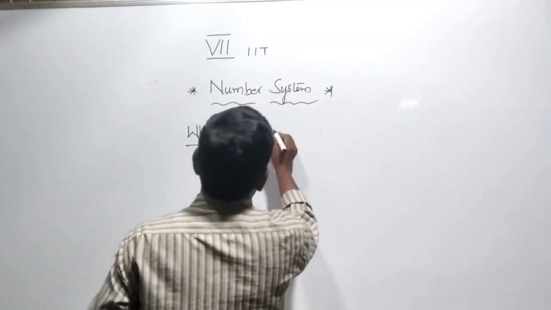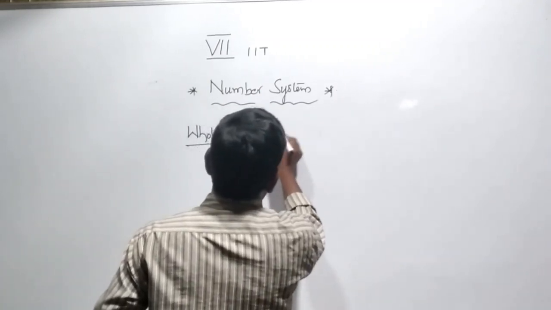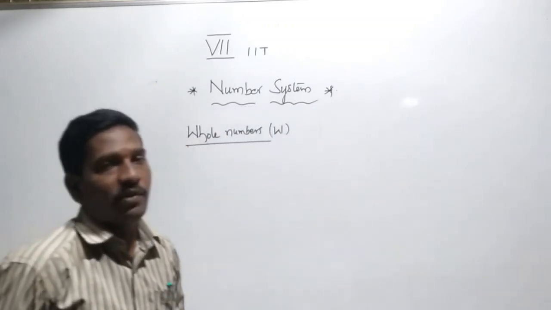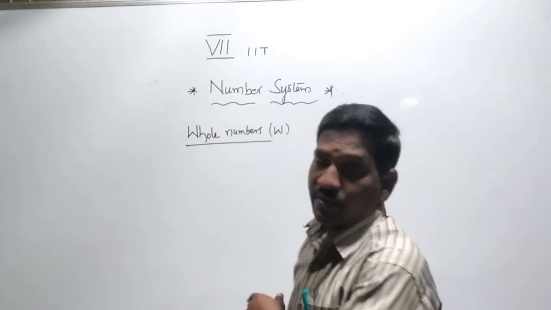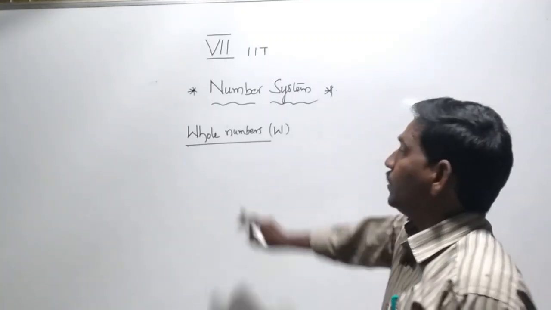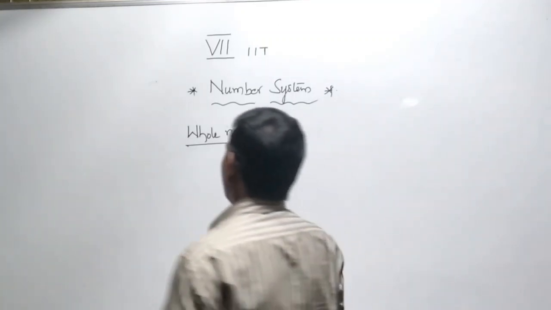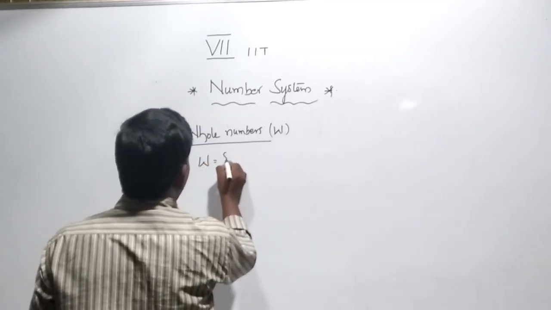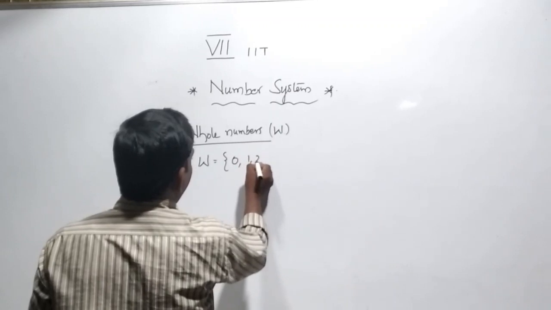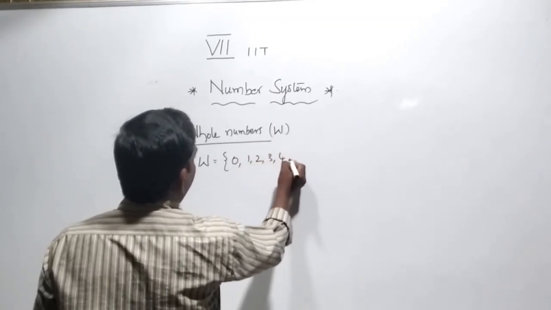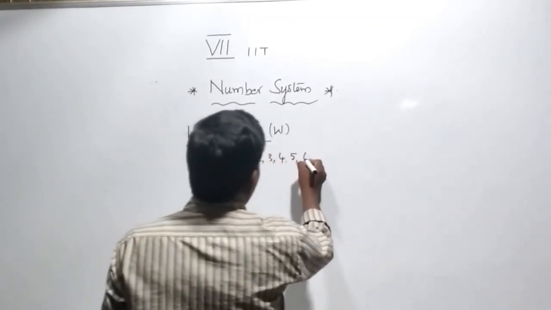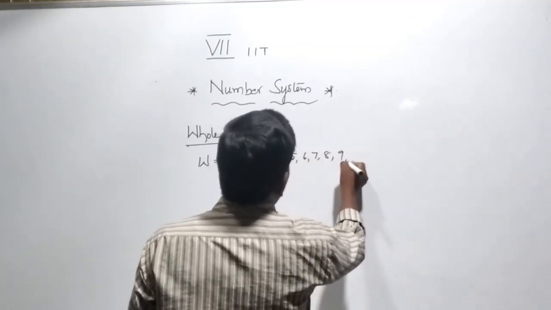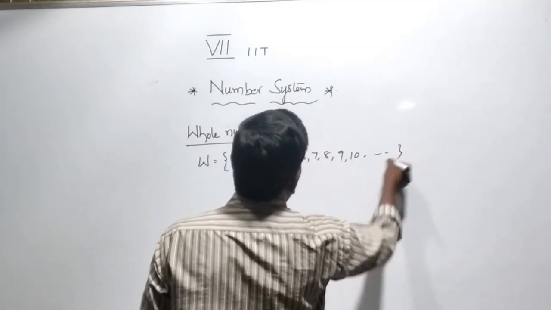The whole numbers are denoted by W, and natural numbers are denoted by N. W equals the set of 0, 1, 2, 3, 4, 5, 6, 7, 8, 9, 10, and so on.